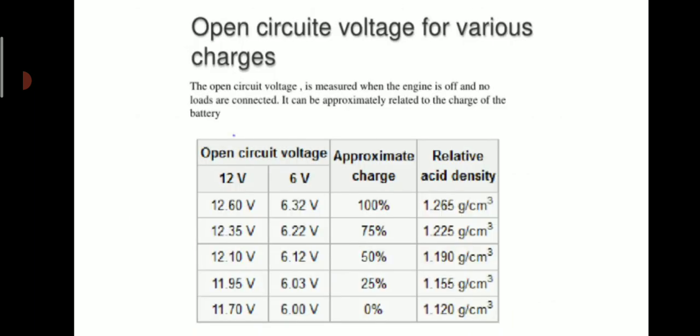So this is the figure which indicates open circuit voltage for various charges. You can read this very carefully. Open circuit voltage is given for 12 volt and 6 volt. An approximate: for 12.10 volt or 6.10 volt, it means that a 50% charged battery is there and the relative density is 1.190 gram per centimeter cube.